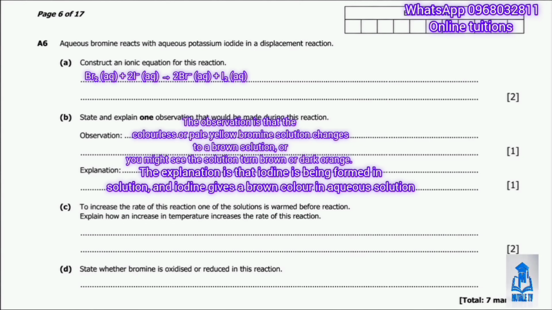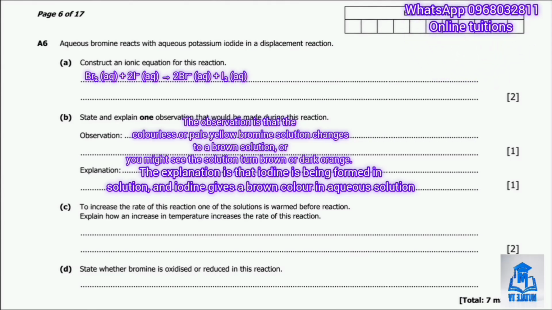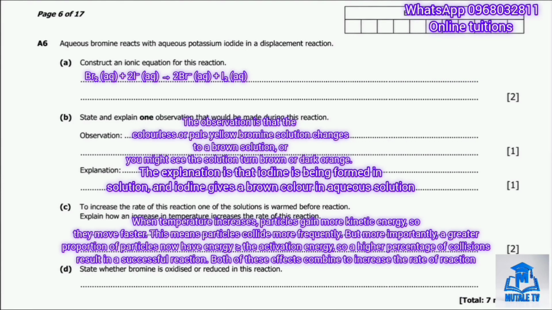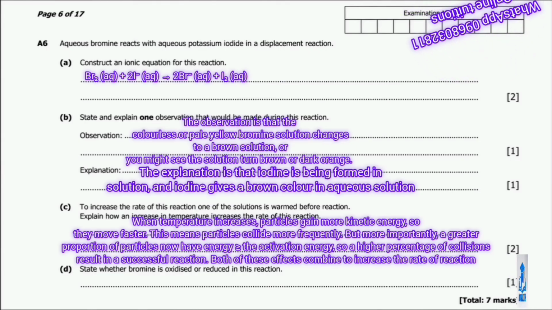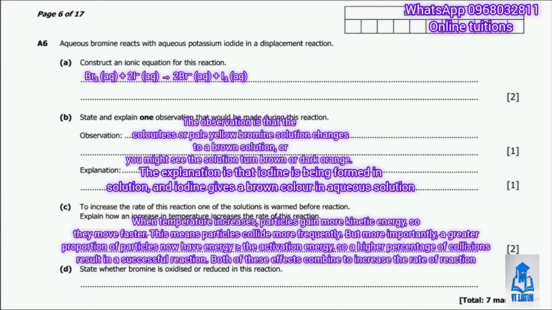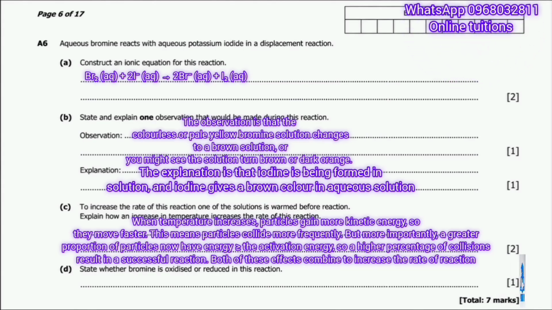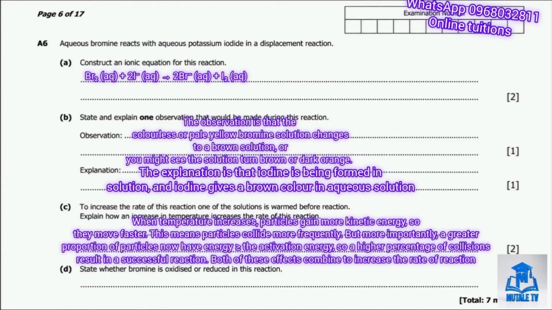So question C asks us to explain how an increase in temperature increases the rate of this reaction. Here's a step-by-step reasoning. When temperature increases, the particles gain more kinetic energy, so they move faster. This means particles collide more frequently, but more importantly, a greater proportion of particles now have energy equal to or greater than the activation energy. So a higher percentage of collisions result in a successful reaction. Both of these effects combine to increase the rate of reaction. So that's your answer there.